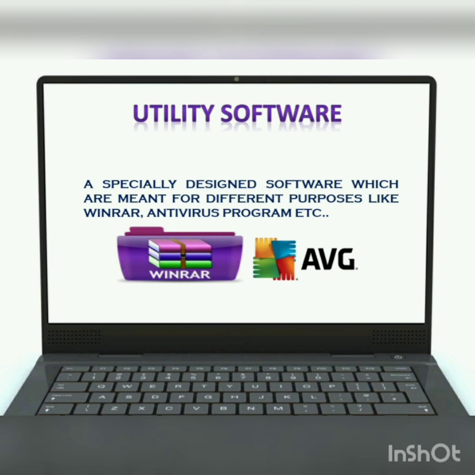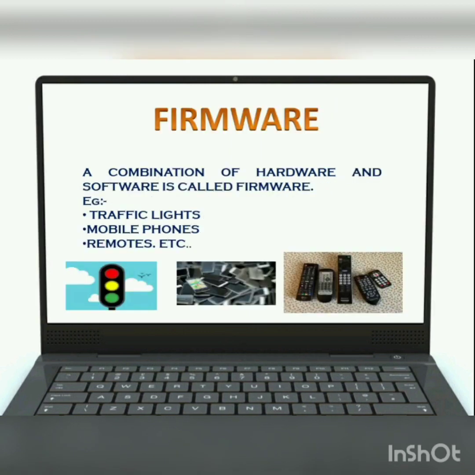Now moving forward to firmware. Kids, firmware is not a type of software. It is a combination of hardware and software. The examples of firmware are traffic lights, mobile phones, remotes, etc. You should note down the examples given on the screen because these are not present in your book. Kids, for your knowledge, firmware is typically stored in the ROM, that is read only memory of the computer.